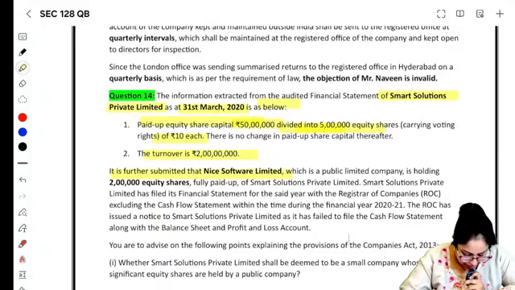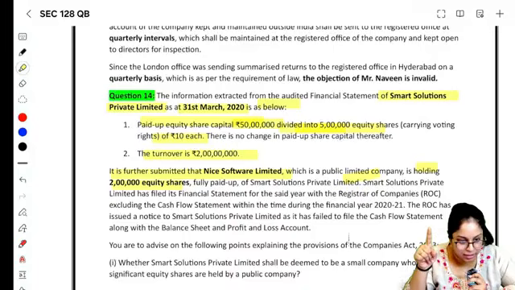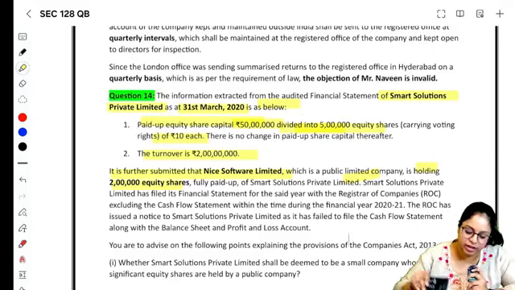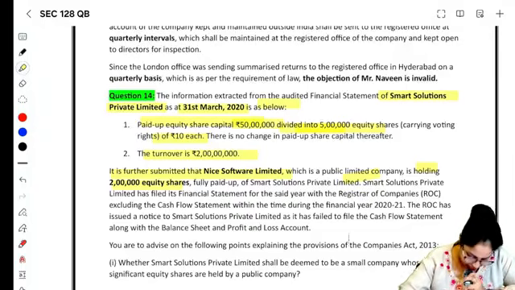It is further submitted that Nice Software Limited, which is a public limited company, is holding 2 lakh equity shares in Smart Solution. Smart Solution is a private limited company. அவங்களோட paid up share capital 50 lakhs, paid up equity share capital. அவங்களோட turnover is 2 crores. This Smart Solutions Private Limited, there's a company called Nice Software Limited, which is holding 2 lakh shares. Okay, so 2 lakhs divided by 5 lakhs equity shares, it does not exceed 50%. 2 divided by 5 you do, how much are you getting? You're getting around 40%. So to be a subsidiary, you should be holding more than 50%. So here they don't have holding subsidiary relationship, right?